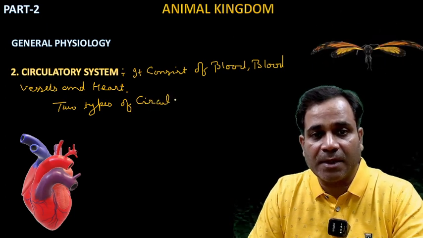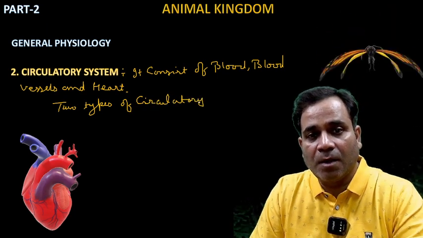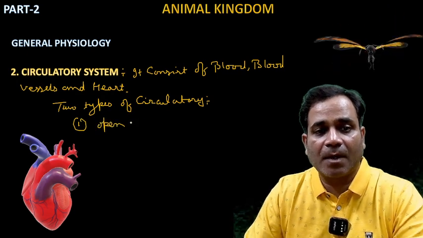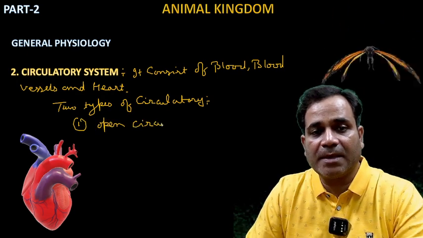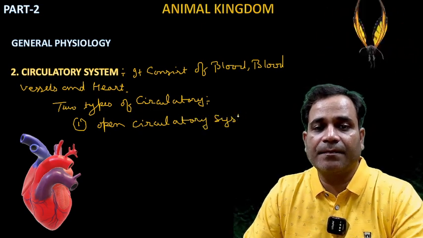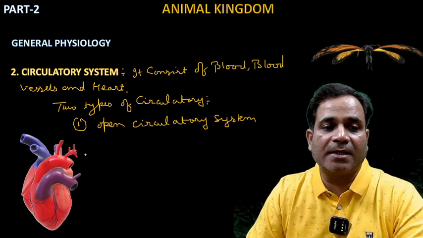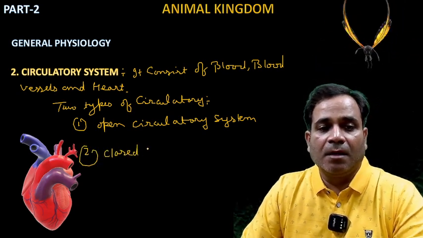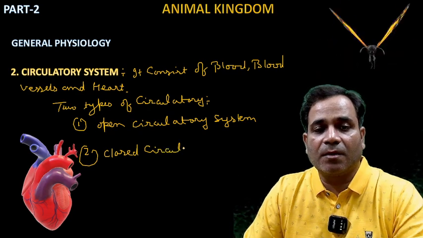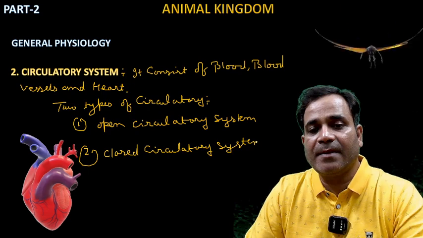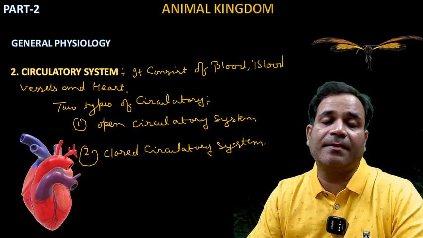How many types of circulatory system are there? One is open circulatory system. And second one is closed circulatory system.